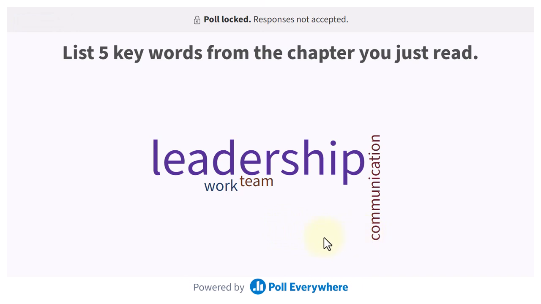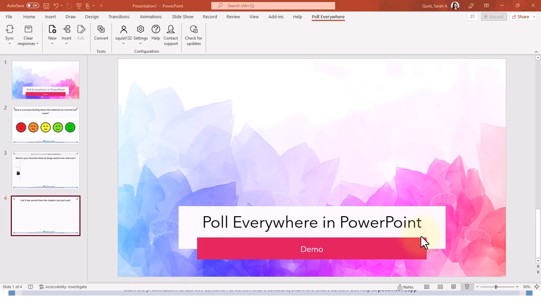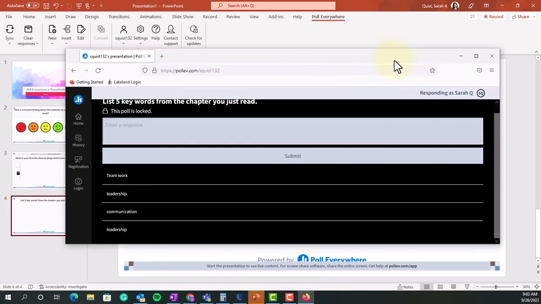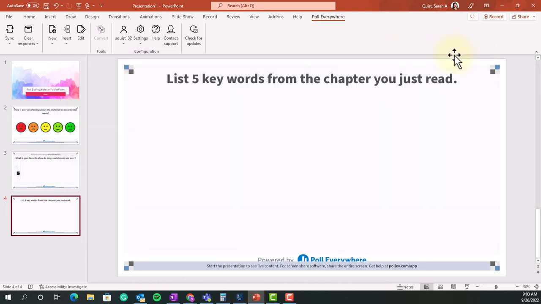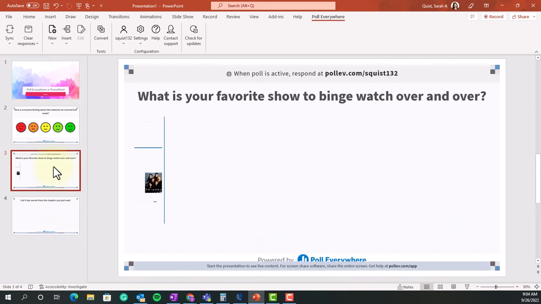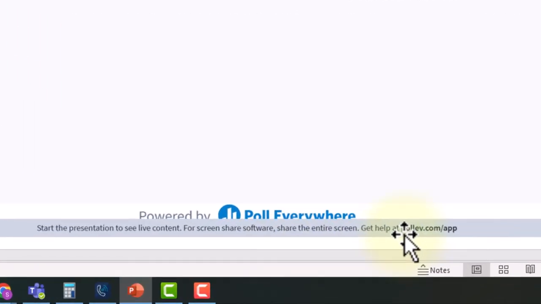And then when you are done with your presentation, you can exit. Your students can simply exit out of the polling browser at the end of your lecture. So this concludes how to use Poll Everywhere within PowerPoint to use within your course. Just remember that when you are presenting and you have a Poll Everywhere in your PowerPoint slide deck, it is important to share your entire screen when you are using Collaborate to ensure that you get all of the benefits of Poll Everywhere within your class time.